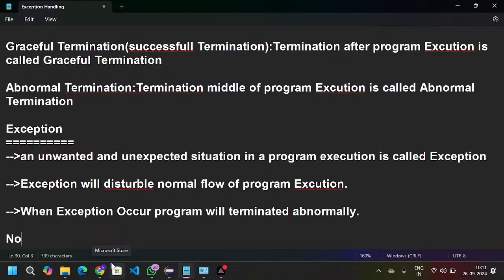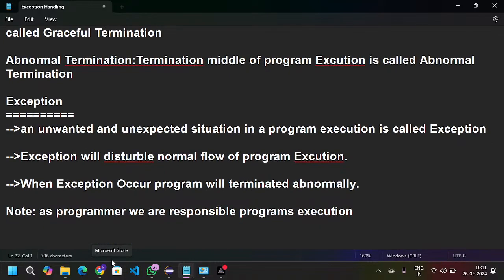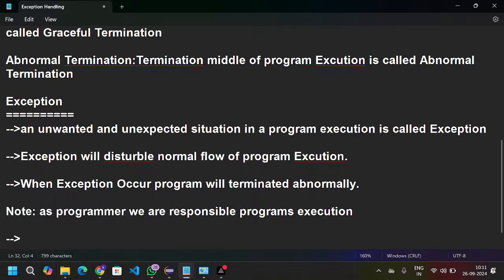Note point: as a programmer, we are responsible for program execution. Are you guys clear with my point? As a programmer, we are responsible for program execution.